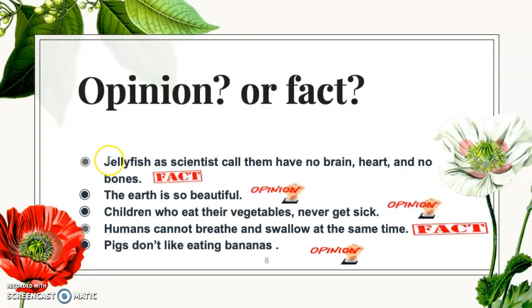And here is just where we go over our answers. Jellyfish, as scientists call them, have no brains, which is a fact. The earth is beautiful is an opinion. Children who eat their vegetables never get sick is an opinion. Humans cannot breathe and swallow at the same time is a fact. Pigs don't like eating bananas is an opinion.